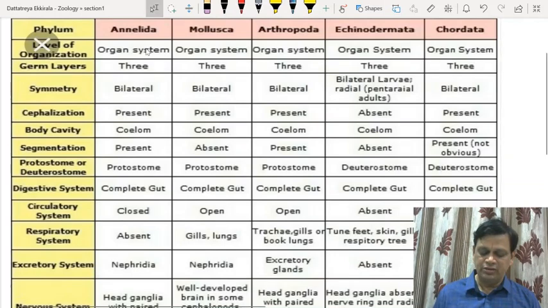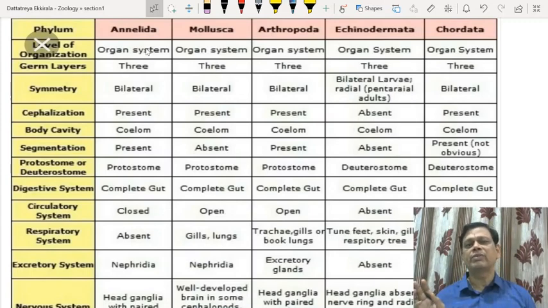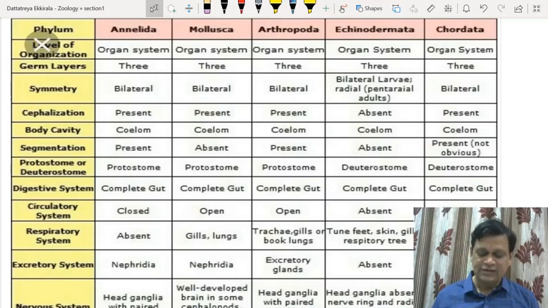Organ system grade organization is present in all the forms, and three germ layers are present in all these phyla. Symmetry in all of them is bilateral. The speciality of echinoderms is that they have radial symmetry in adults but bilateral symmetry in larval forms. Cephalization started from Platyhelminthes and is present in all, but not seen in echinoderms. Then body cavity is a true coelom in all.